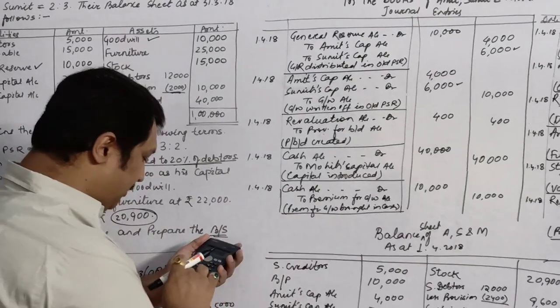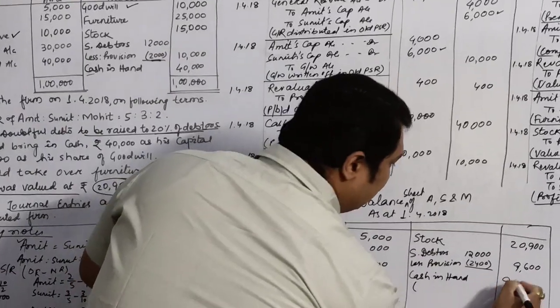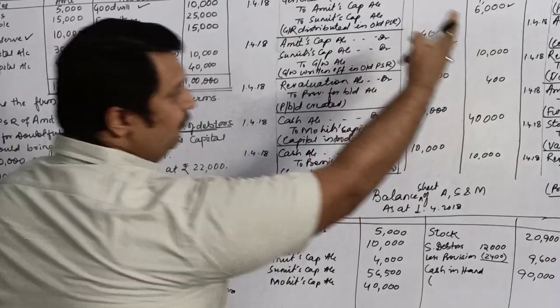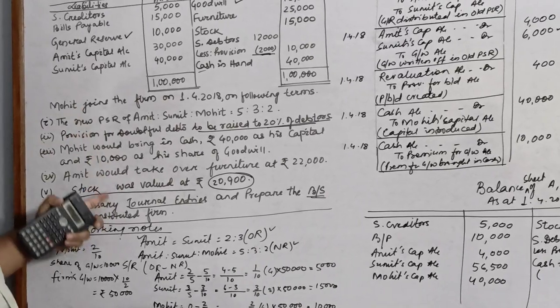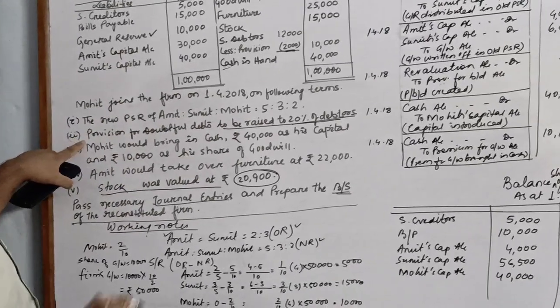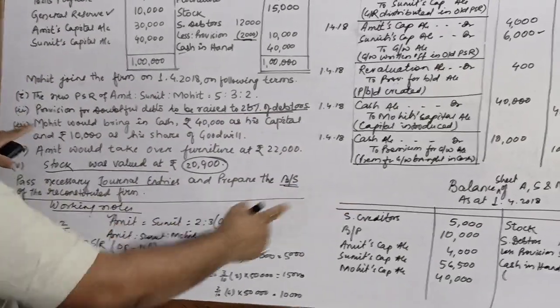Here also it is coming on the debit, it will be added, 10,000. So the total is 90,000, which I will write as my new cash in hand. There was no other cash transaction. After cash, we will just see whether we have met with all the adjustments or not. This was the information. Provision we have already made, we have already deducted from our debtors.